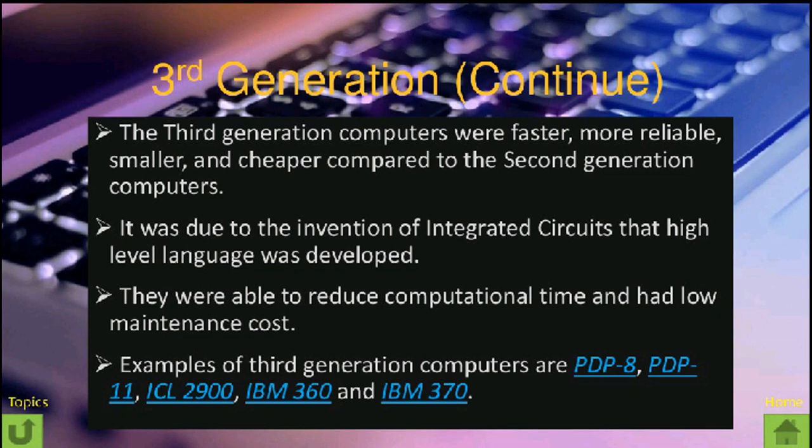They were able to reduce computational time and had low maintenance cost. They were smaller in size as compared to first and second generation computers. Examples of third generation computers are PDP 8, PDP 11, ICL 2900, IBM 360 and IBM 370.